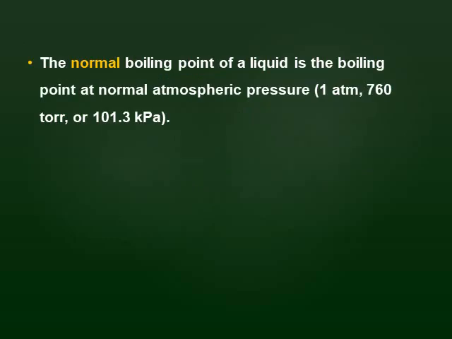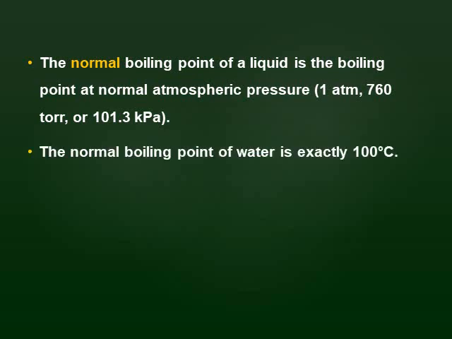The normal boiling point of a liquid is the boiling point at normal atmospheric pressure. Not less pressure or more pressure. At normal atmospheric pressure, it's called normal boiling point or standard boiling point, which is 1 atmosphere or 760 torr. The normal boiling point of water is exactly 100 degrees Celsius, given the pressure equal to atmospheric.